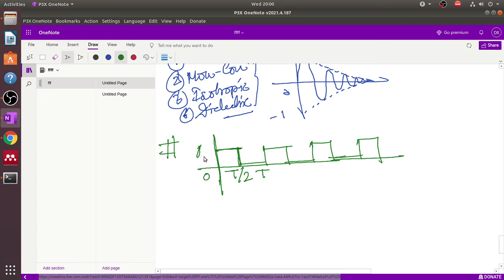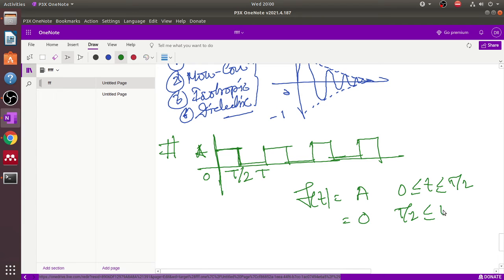This is T and this is amplitude A. So the mathematical equation is this, and 0 for T by 2 to T. Okay, these are all positive values. So this is known as the ideal square wave with 50% duty cycle.